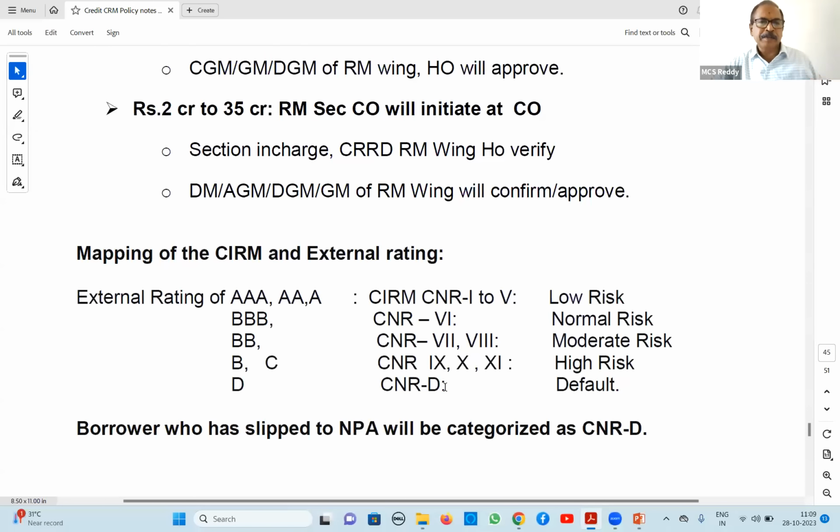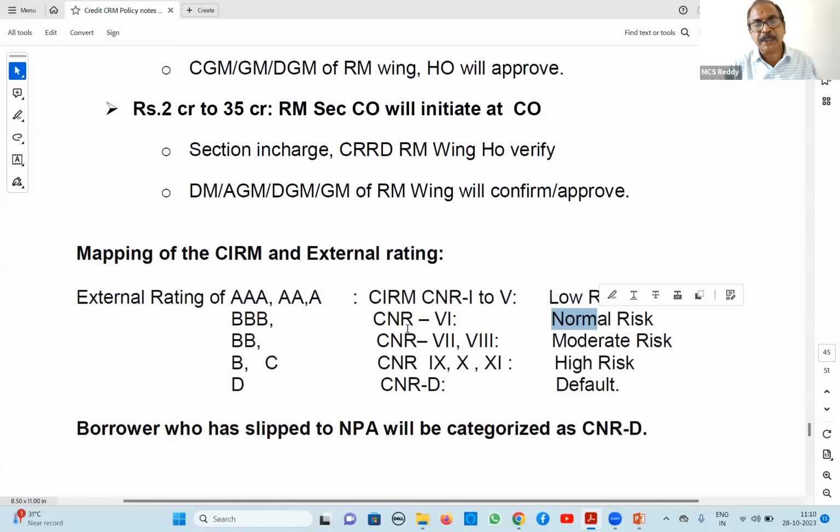Next, mapping. CARM and external ratings. External rating AAA or AA or A. See, our CARM is 1 to 4, CNR 1 to 5. It is called low risk. Suppose external rating up to this we call as low risk. BBB, it is normal risk.